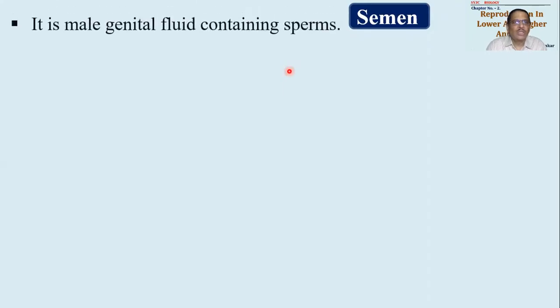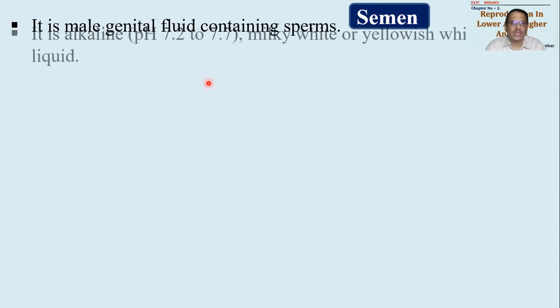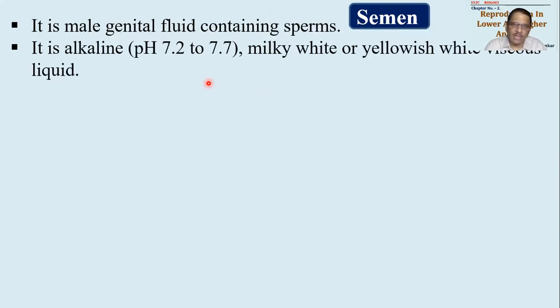Now we have to understand the diagrammatic representation. उसके पहले अपने को semen के बारे में थोड़ा सा जानना है. What is semen? Semen is a male genital fluid. This male genital fluid will be containing sperms, but not only sperms. There will be some additional things, like it will be alkaline in nature, having a pH of around 7.2 to 7.7, slightly alkaline, milky white or off-white in color.